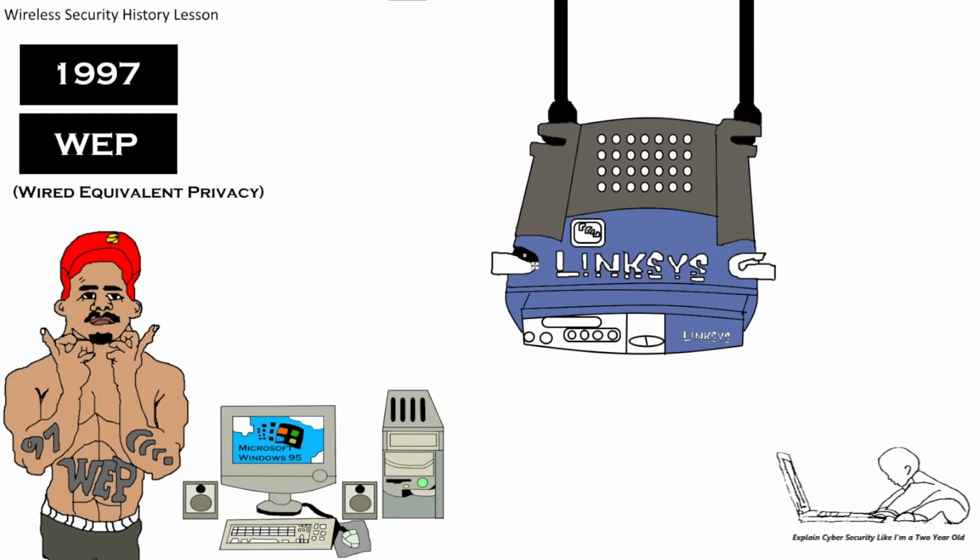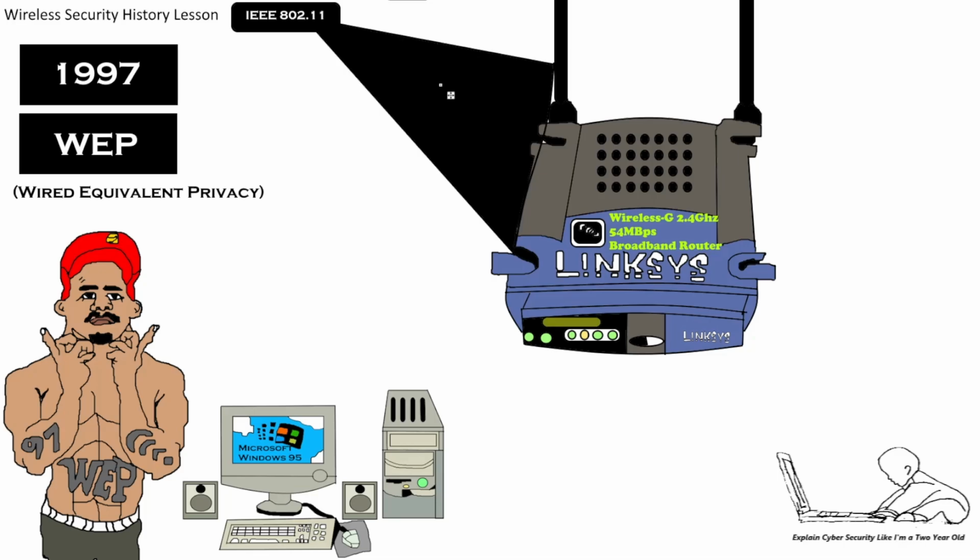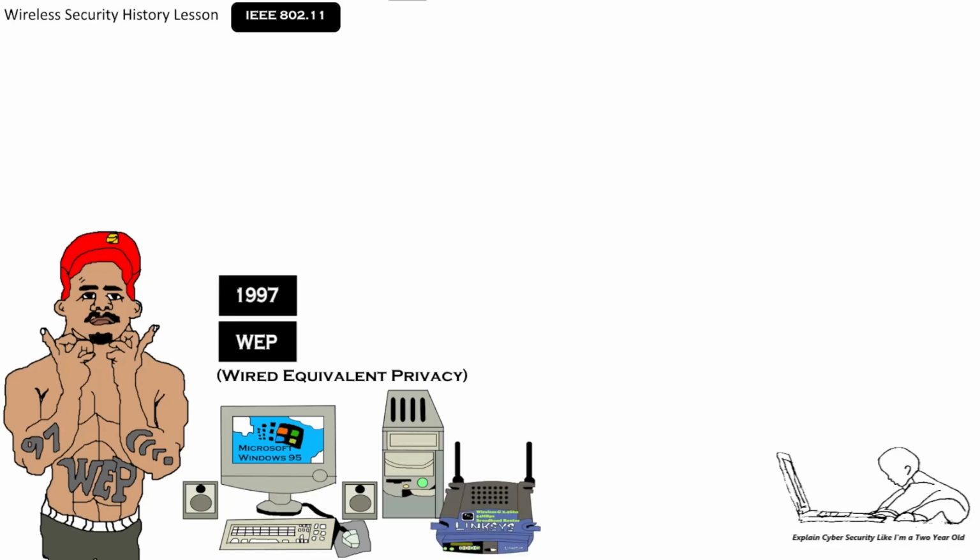And in 1999, a few years later, the first ever wireless router, then known as an Access Point, was released to allow Homeboy to contact his homies using wireless technology. And an important technical keynote for this video and your exam is that wireless technology is part of the IEEE 802.11 standard. That's 802.11 standard. And an easy way to remember this is that WEP was the OG, original gangster, protocol for wireless technology 802.11.